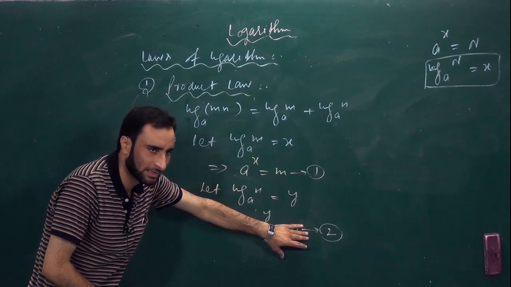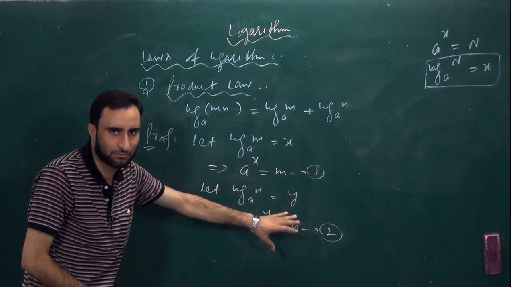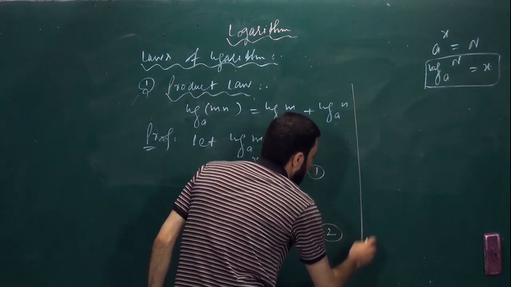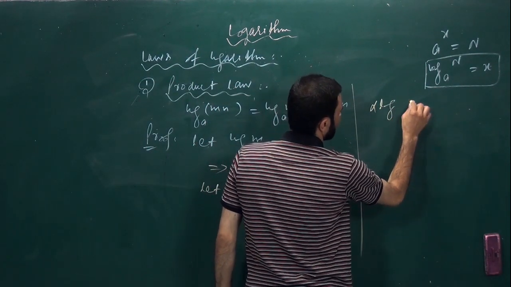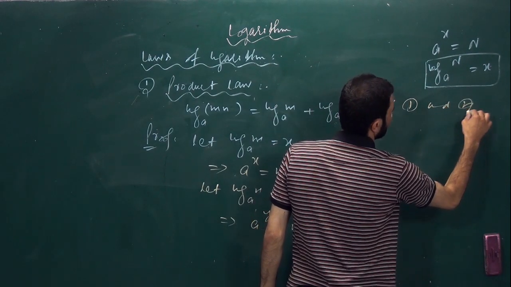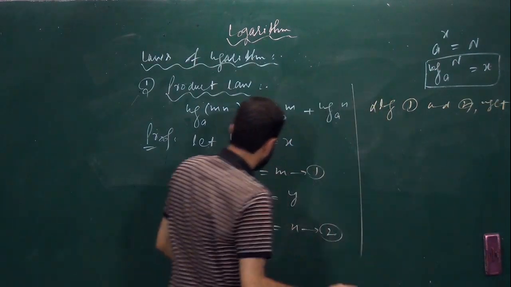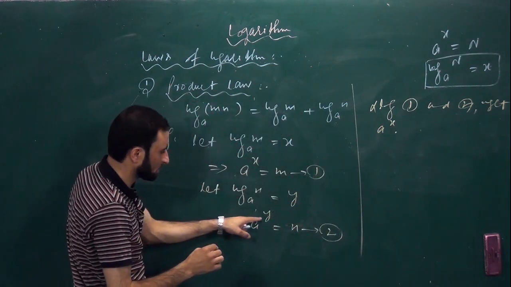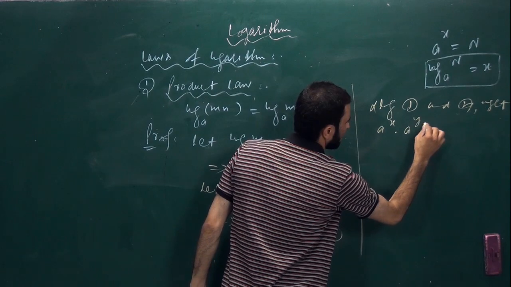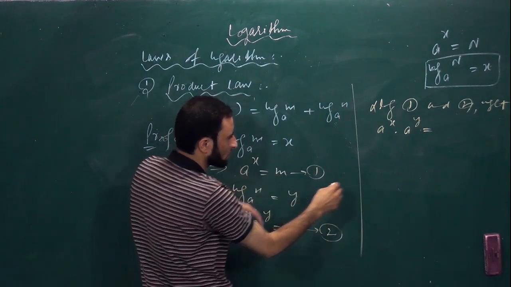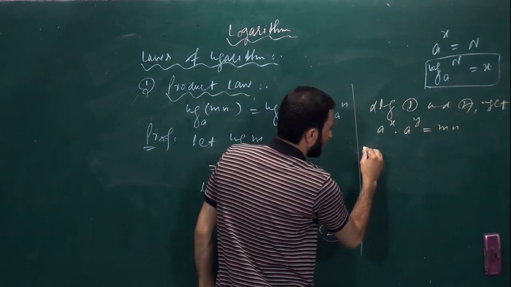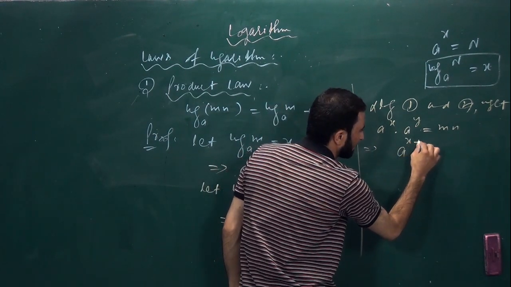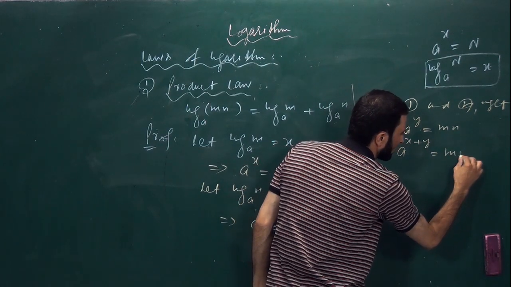Multiplying first and second. Why are we multiplying? As we are going through the product law of logarithm. So multiplying first and second, we get a to the power x dot a to the power y is equal to m into n. So I will write mn. Here you have the bases the same. So a to the power x plus y, we can write, is equal to mn.